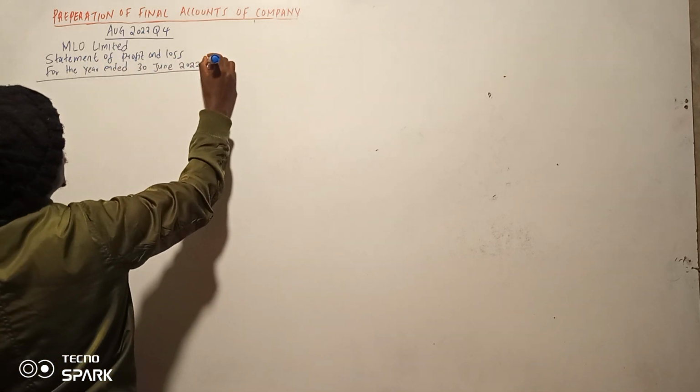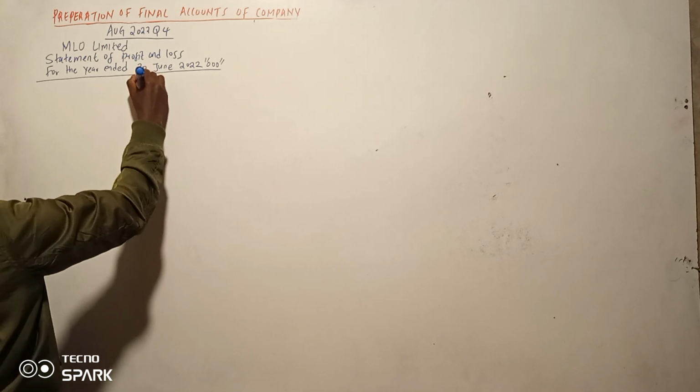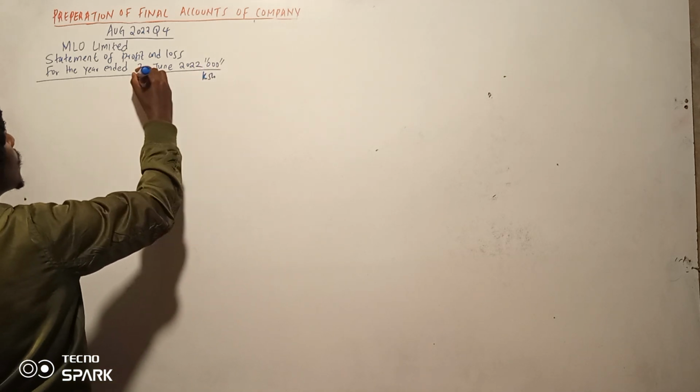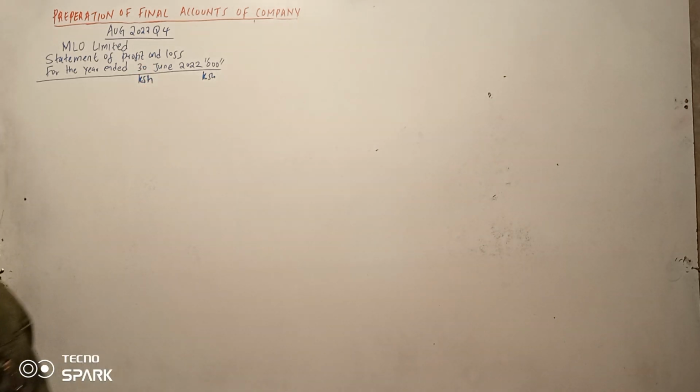As usual, I think the question is in thousands. So the currency is in Kenya shillings, and you need to put that on the face of the statement.